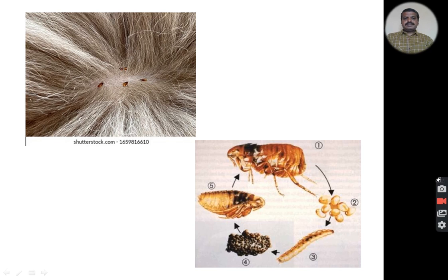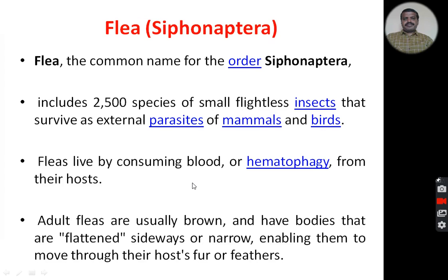We can see different life stages: the egg, larva, pupa and adult flea. The fleas belong to the order Siphonoptera. Flea is the common name for the order Siphonoptera. It includes about 2,500 known species of fleas.